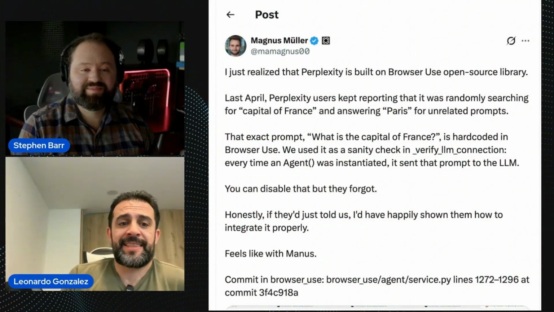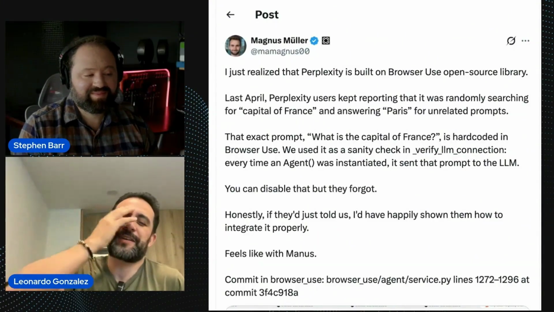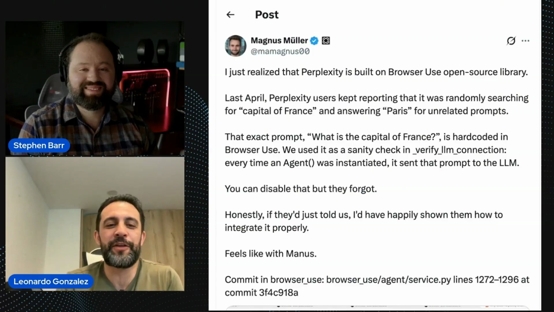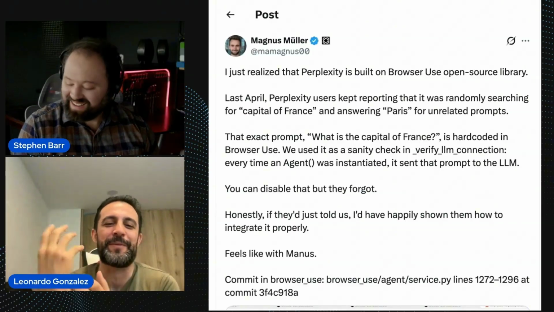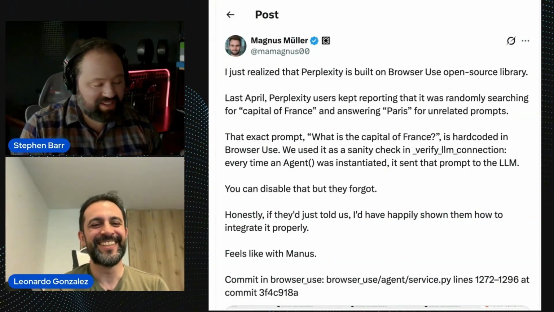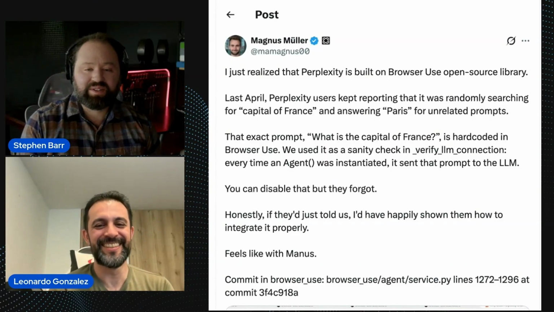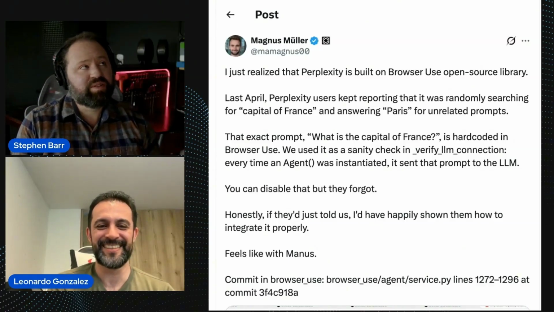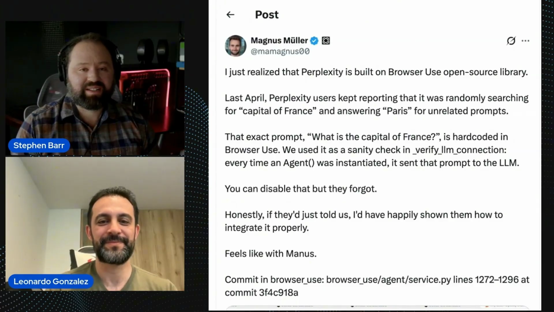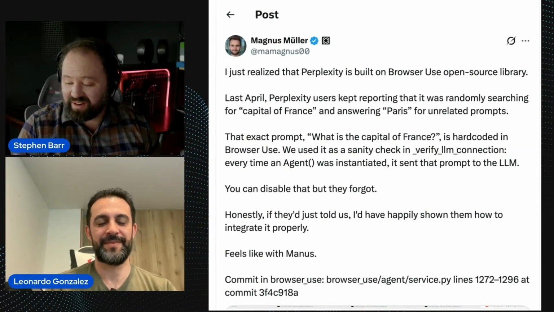So the fact that Perplexity is not doing that with BrowserUse is, man, it's the third time that they get a raw deal, and all they want is some credit. They just want people to mention them. Yeah, I'm a big Perplexity fan. I'm a heavy Perplexity user. I use Perplexity Computer Use. It burns through a lot of credits when you're using Perplexity Computer Use, and Perplexity credits are expensive for what you get.